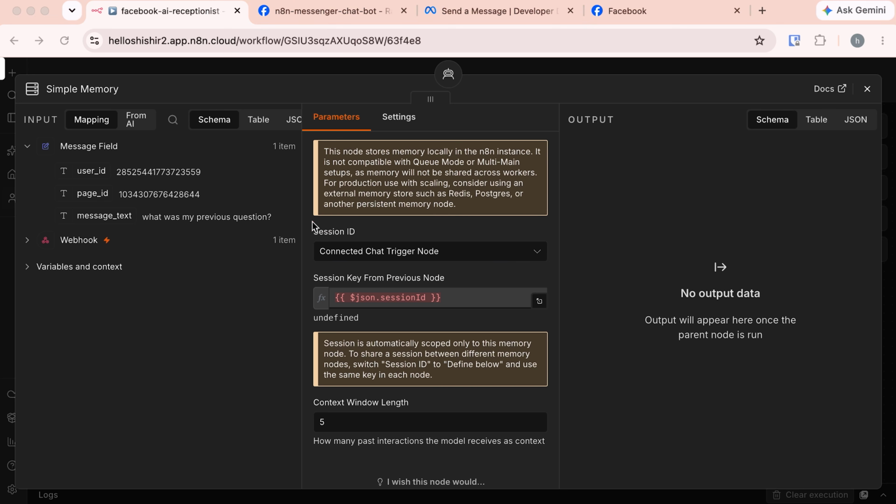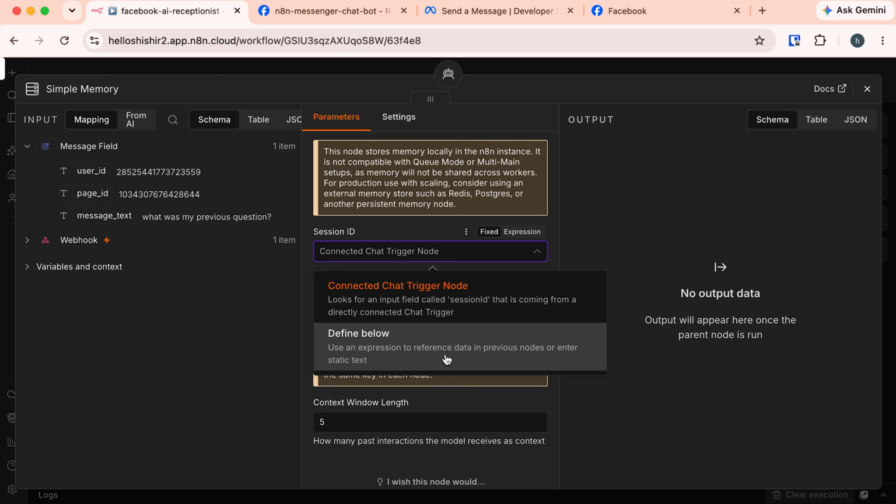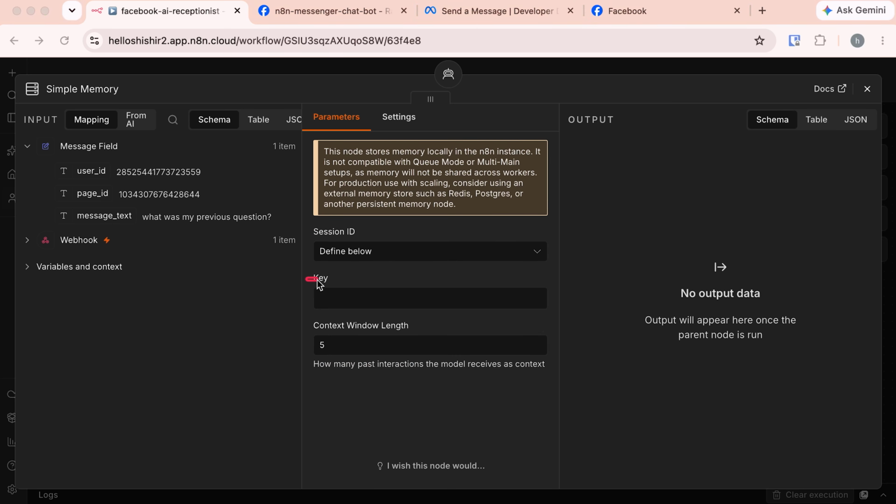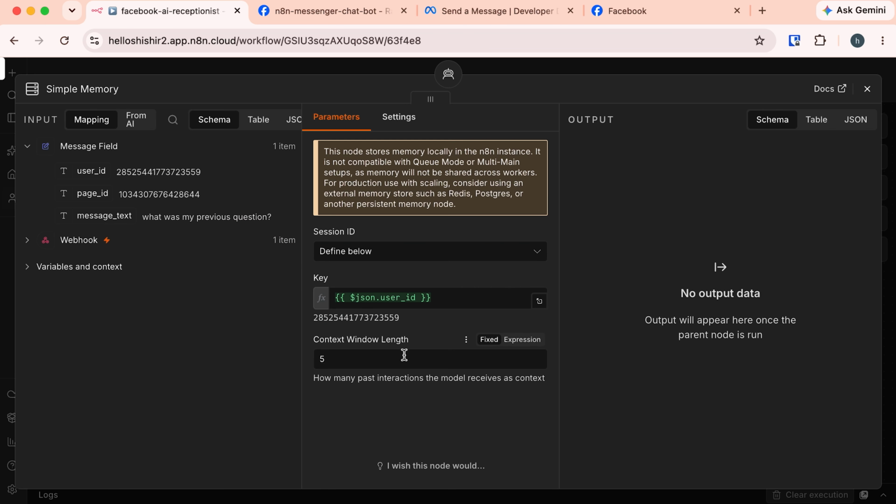Now we need to change this session ID to define below, and here we need to provide a key. This is a unique key that tracks the specific conversation. Here we need to save the full conversation, so we need a unique identifier. We can use the user ID, this one, of whoever has sent this message. The system will store the chat against this specific user. Let's drag and drop this user ID to this key field.